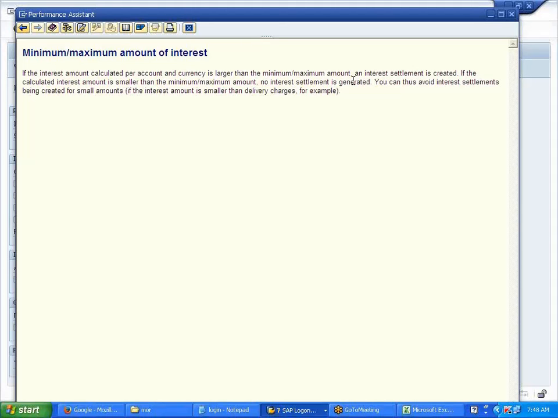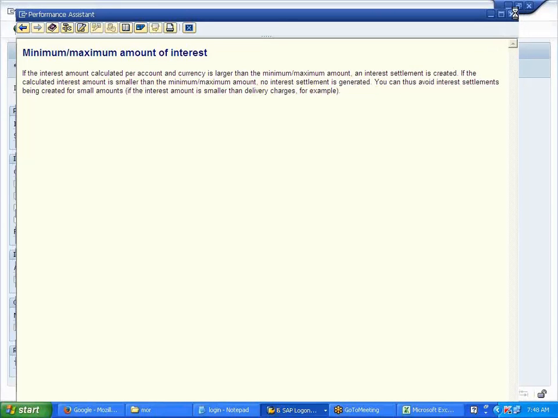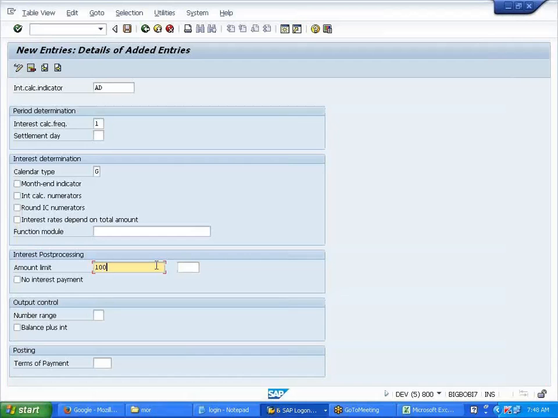Remember, when we gave $1, we were not able to post. Then we went there and increased that amount. Similarly, if I give 1,000 here and the interest goes below 1,000, the interest will not post. If I give 10,000, it should always be above 10,000.